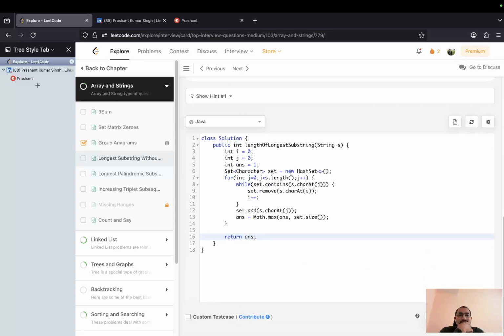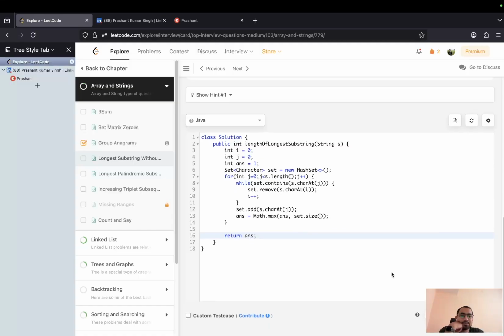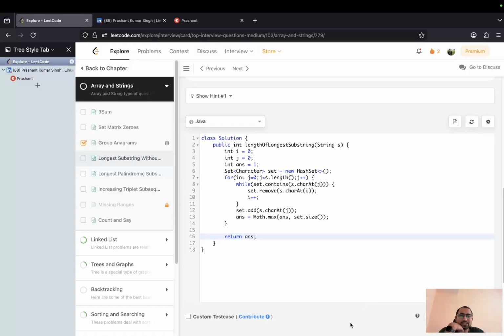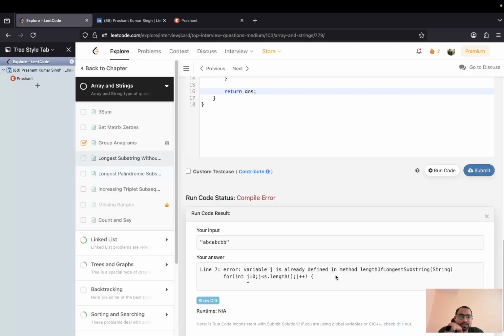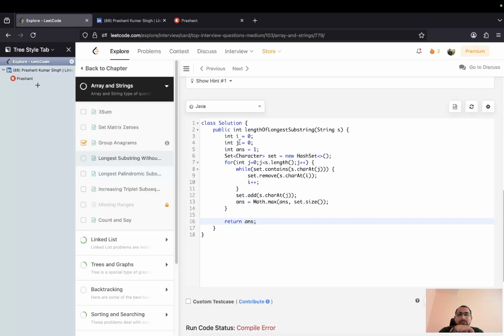If not, we will see what changes we have to do. So int j, it is saying that variable j is already defined in the method. Oh, j was already defined, so we'll just simply remove this.